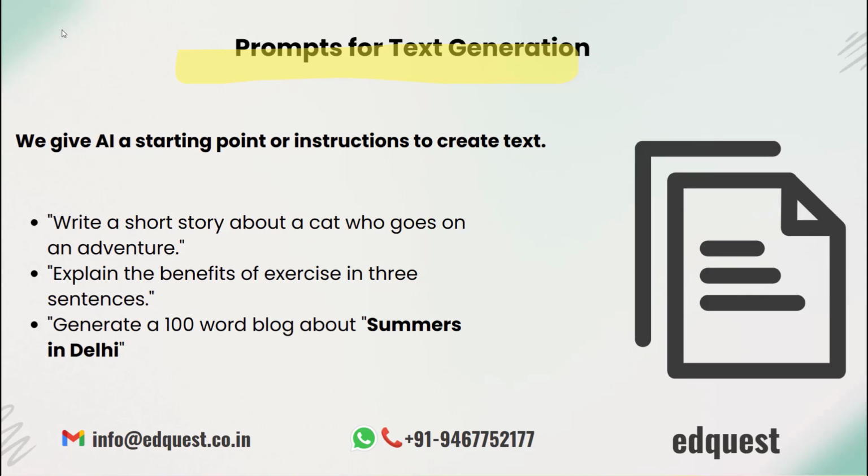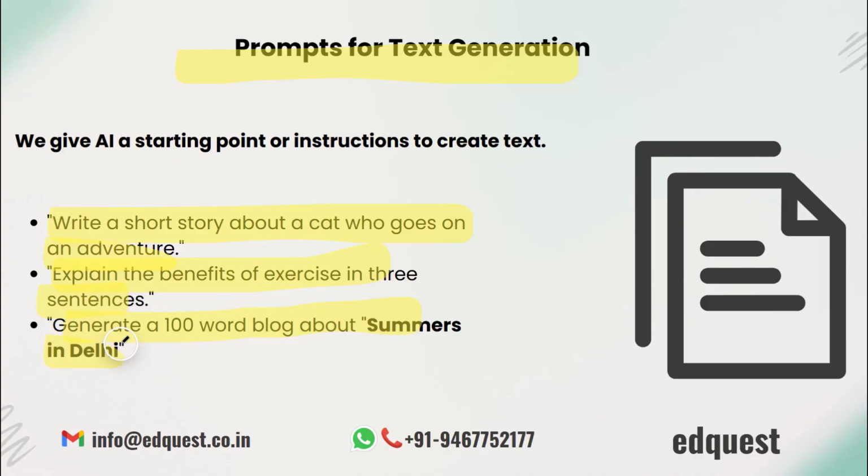Have you ever wanted AI to write something creative for you? Like this, write a short story about a cat who goes on an adventure. Or this, explain the benefits of exercise in 3 sentences. Even something like generate a 100-word blog about summers in Delhi. These are all prompts for text generation. In simple terms, we give AI a starting point or a set of instructions, and the AI uses that to create meaningful and relevant text.